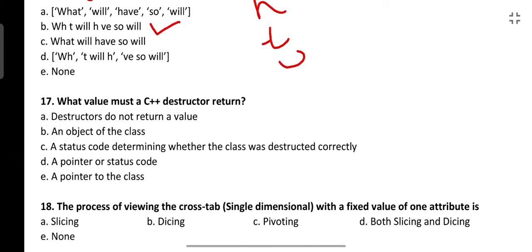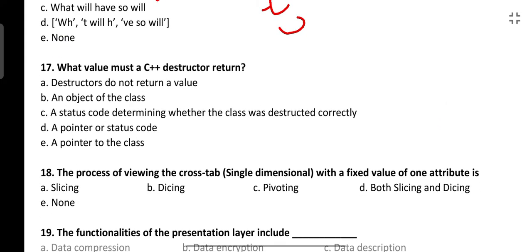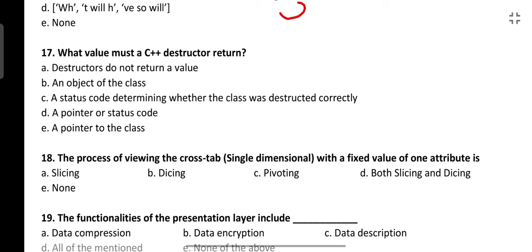So option B is the correct answer here. Let's go to the next question. What value must a C++ destructor return? Destructors don't return any value. What is a destructor? A destructor is used to destroy an object. So a destructor does not return a value. This is just the opposite of a constructor. So option A will be the correct answer here, and it is represented with a tilde symbol.